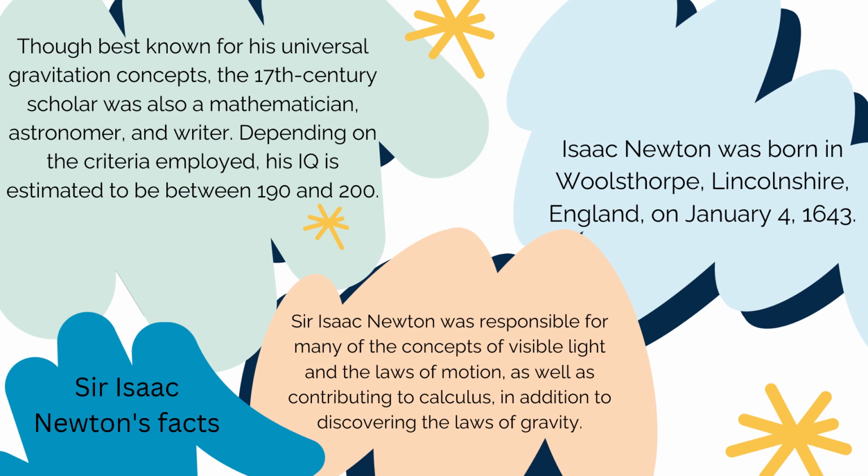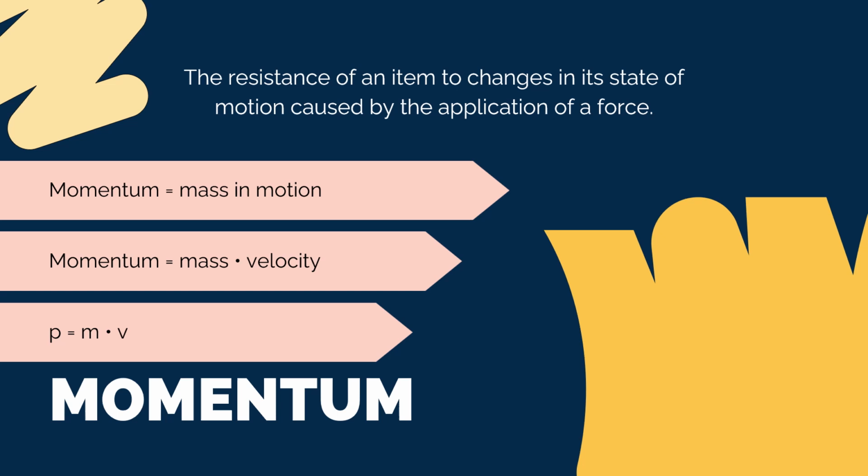Sir Isaac Newton was responsible for many of the concepts of visible light and the laws of motion, as well as contributing to the calculus, in addition to discovering the laws of gravity. Inertia is the resistance of an item to changes in its state of motion caused by the application of a force. Momentum equals mass in motion. Momentum equals mass times velocity, P equals mass times velocity.